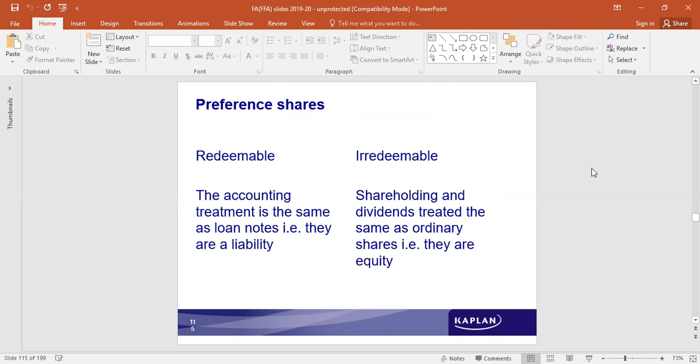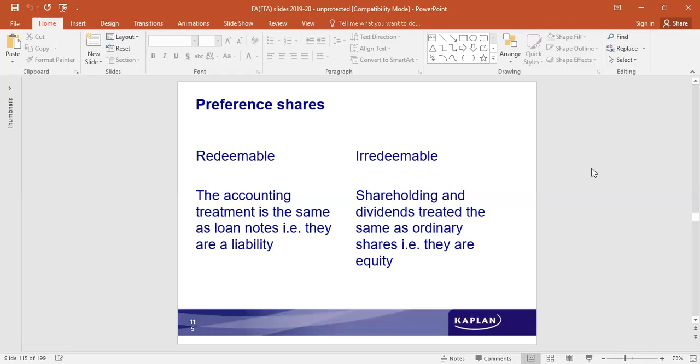Then again, under preference share capital also, we see that there are two types of preference share capital. One is redeemable preference share capital and the other is irredeemable preference share capital. Usually it is irredeemable. But very, very rarely, there could also be situations that preference share capital is redeemable. That is, there is a time period, at the end of the time period, like debt capital is redeemed, debt capital is paid back, so also preference share capital would be paid back. Redeemable, this is rare.